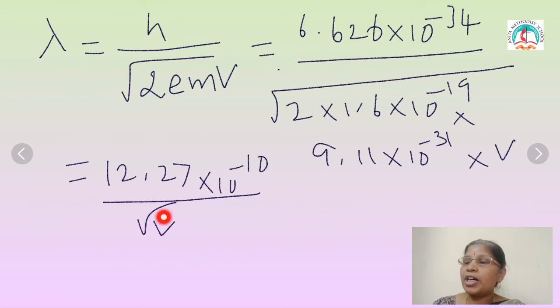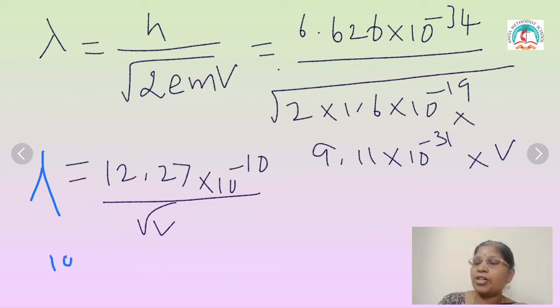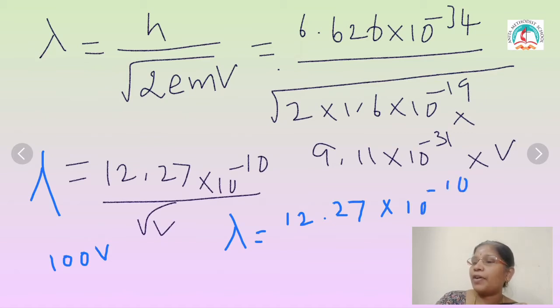So now if the potential difference value is given, you can easily calculate the value of lambda, the de Broglie wavelength of the electrons. For example, I am taking the potential difference V equal to 100 volt. Substitute the value. So lambda equals 12.27 into 10 power minus 10 divided by square root of 100.